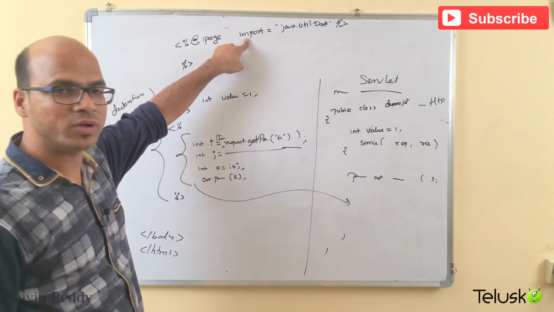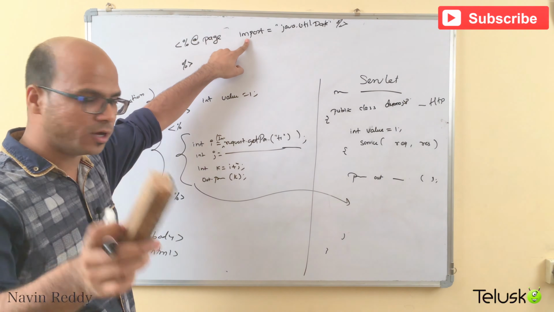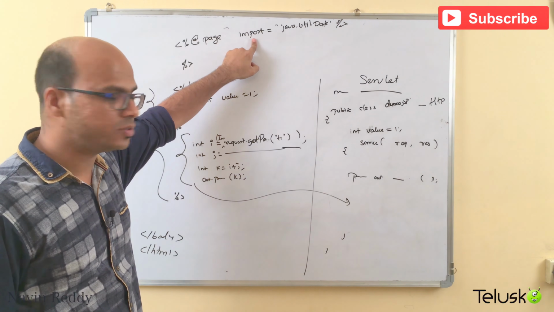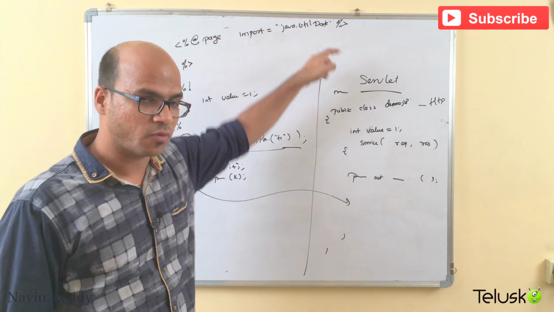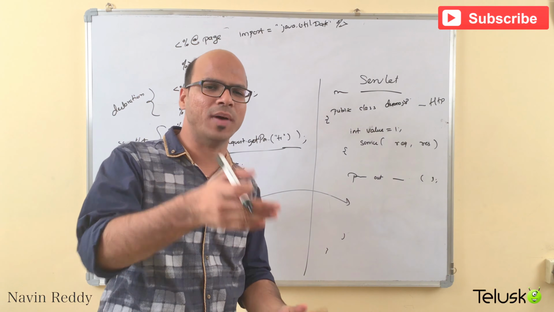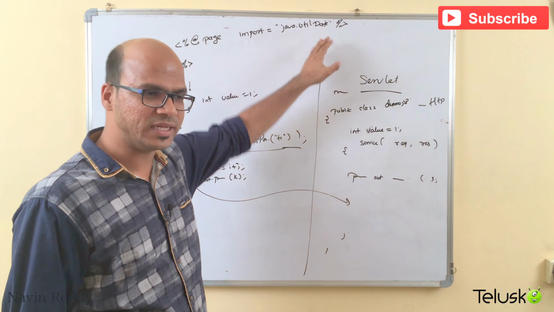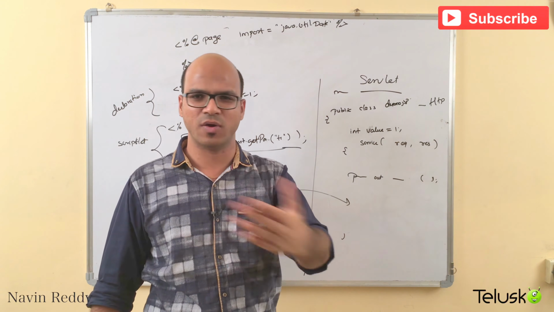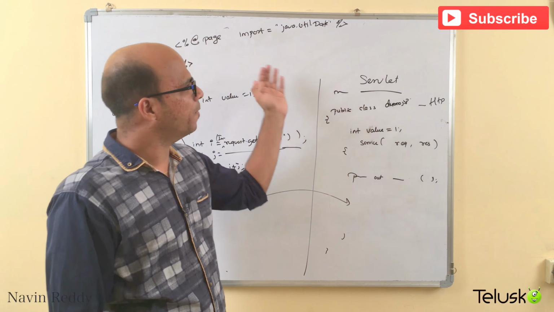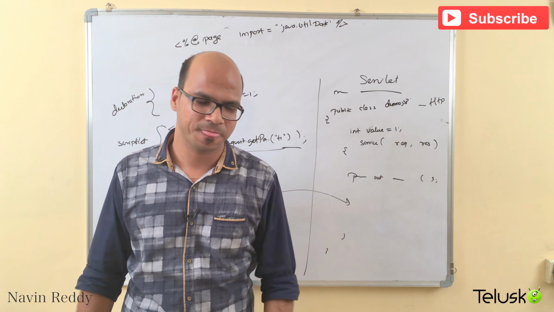So since we are mentioning import attribute, that's something you have to remember. This import is an attribute. We have to assign the value to it. We say equal to, and then we have to mention the package name. What if you have multiple packages? We just have to give comma. So it is java.util.Date, comma, java.sql.PreparedStatement, comma, java.sql.Statement. We can have multiple commas and we can assign everything there, right?